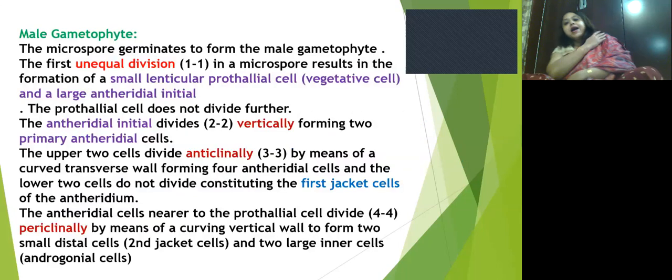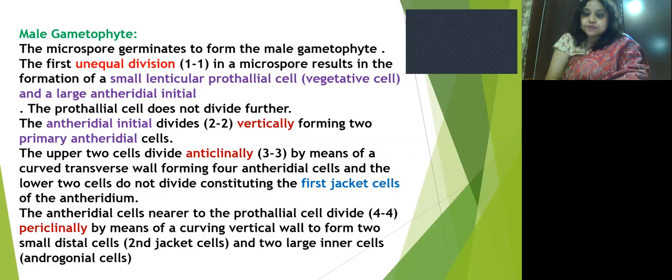How is the male gametophyte formed in the case of Selaginella? The microspores germinate to form the male gametophyte.